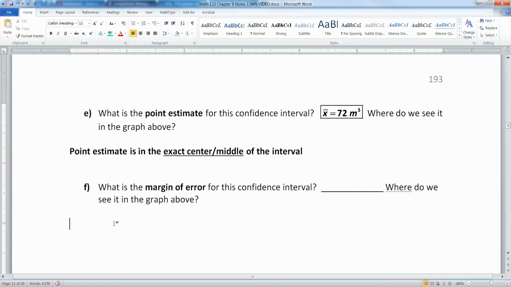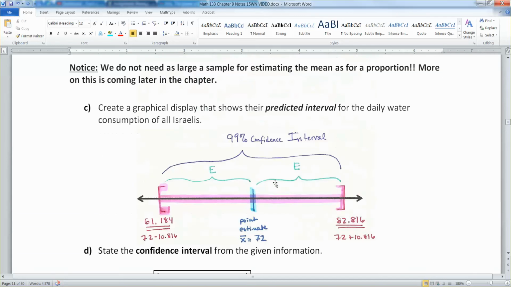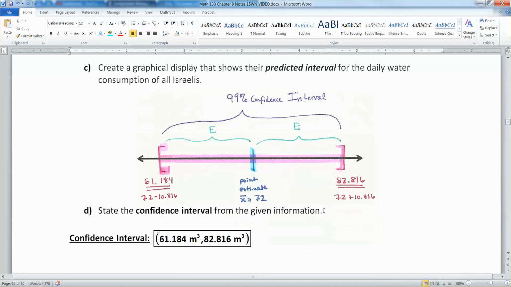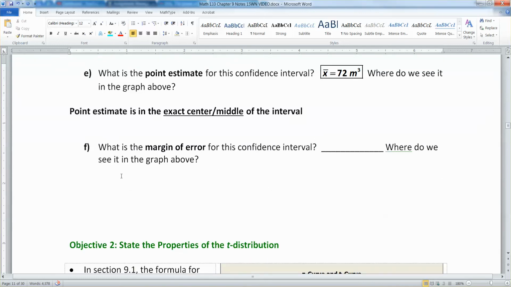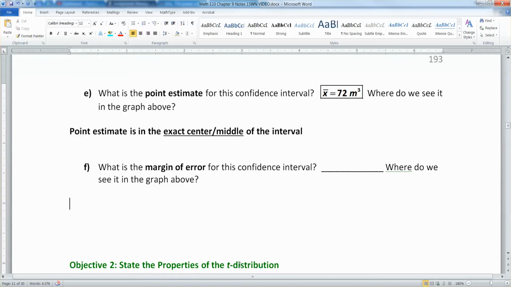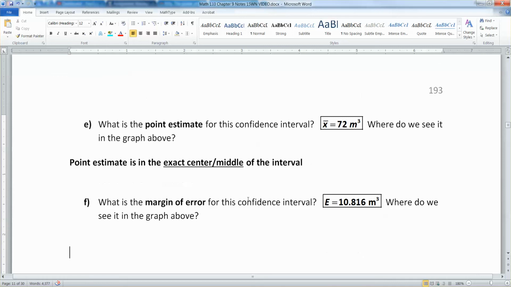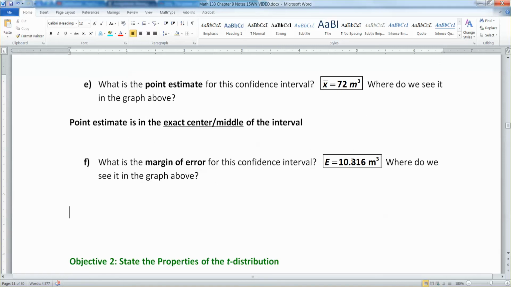All right, what was the margin of error? Well, that's the distance from the center out to the edges, which was given to us as 10.816. And you could find it by taking half the width if you wanted, right? The width of the interval is from the high end to the low end. So let me type that up. Okay, so here it is. It's 10.816 meters cubed. It was given to us in the problem.